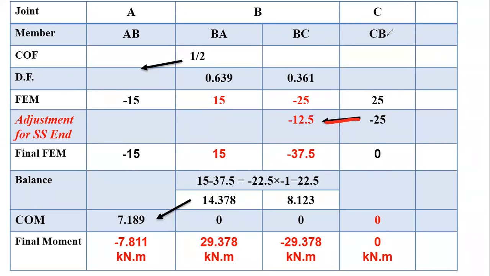So CB चा adjacent member काय आहे, BC. Means so adjusted movement चा half आपल्याला BC ला transfer करायचं आहे. That will be minus 12.5. Okay, so this is the adjustment we have to do. दोनच स्टेप आहेत. Add opposite movement in the fixed end movement so that final fixed end movement for that member will be 0, and transfer half movement to the adjacent member.